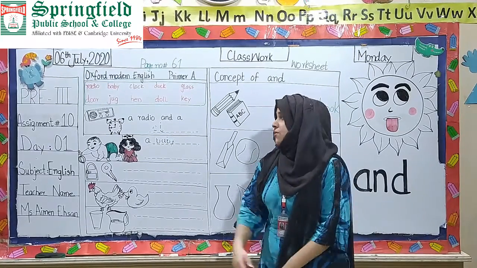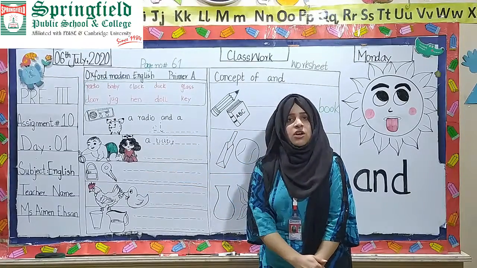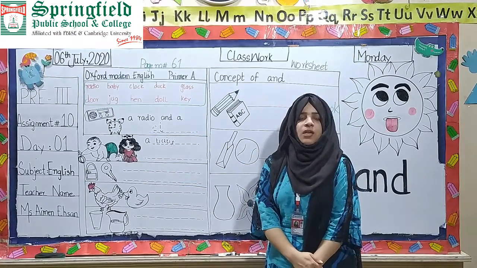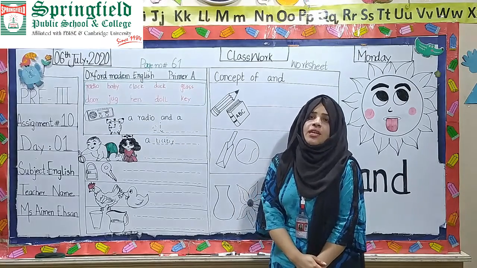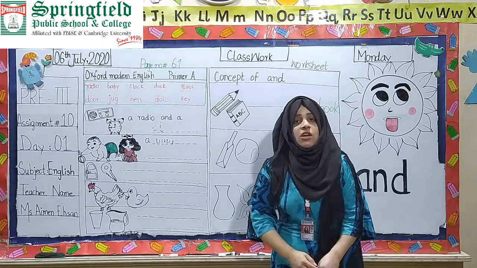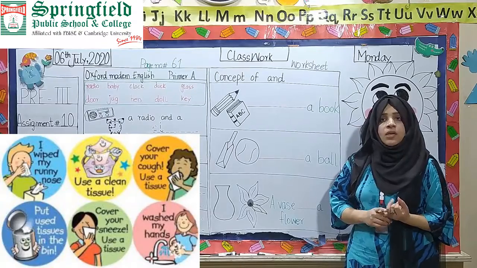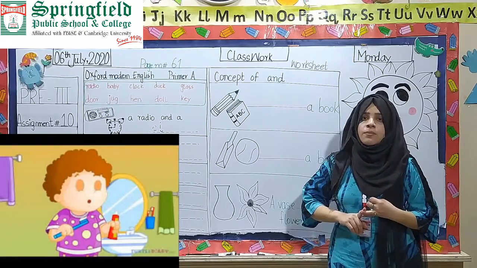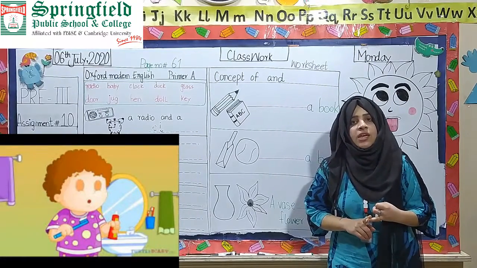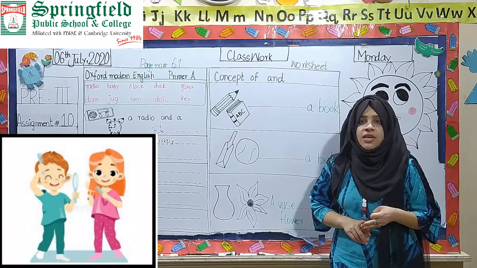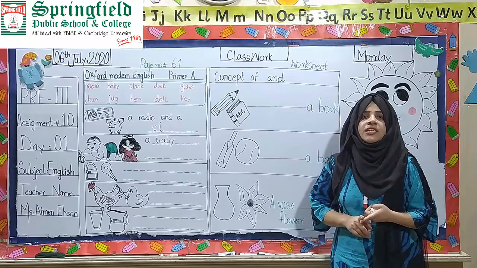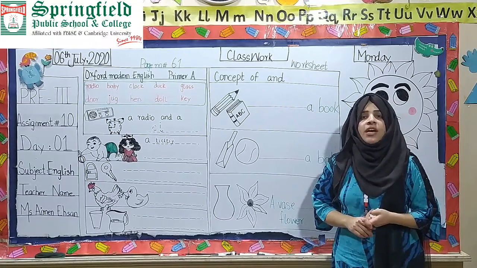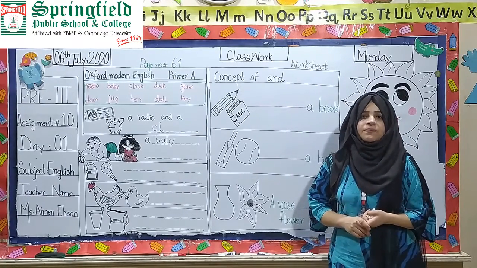Classes. It's day 1. Today we have to do the task of day 1. First of all, we have to revise the things you have to do on a daily basis. You should take care of your personal hygiene. Brush your teeth twice a day, before sleeping and after waking. Comb your hair daily. Dress up neatly and keep your home tidy. Put your toys back after playing.